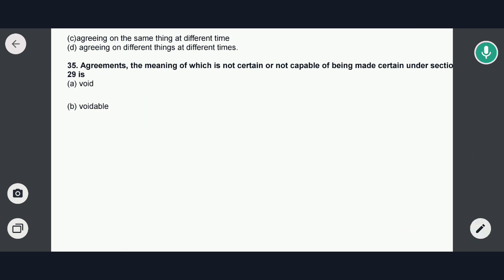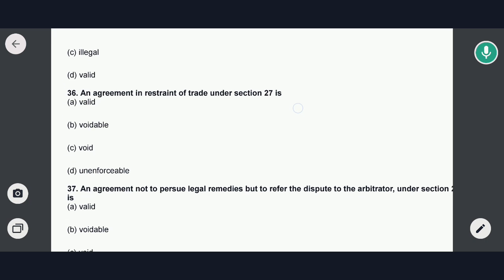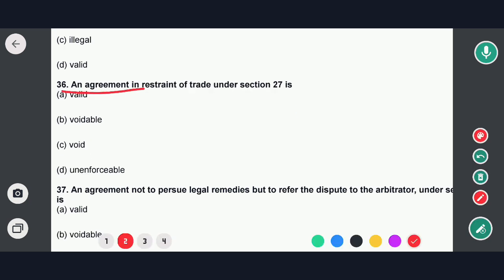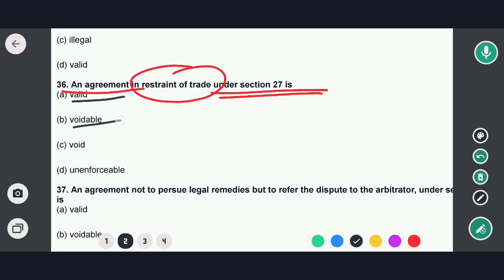Okay, so now moving to next question. Next question is an agreement in restraint of trade under section 27. Options are valid, voidable, void and unenforceable. So in this case option C would be the correct answer, that means void. So an agreement in restraint of trade under section 27 is void. So option C would be the correct answer.